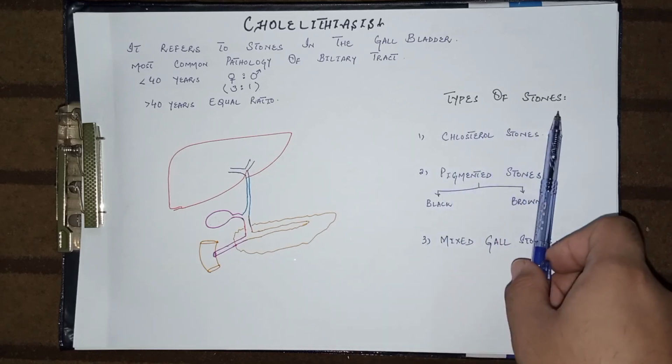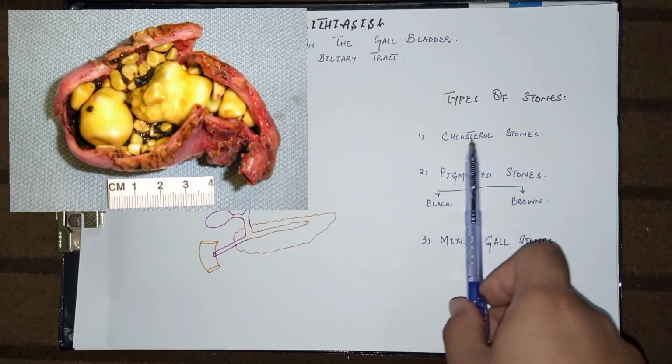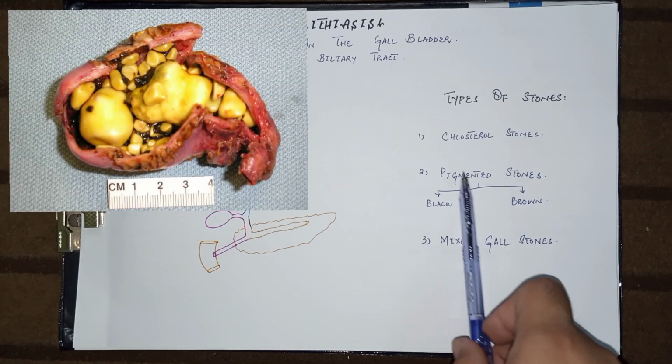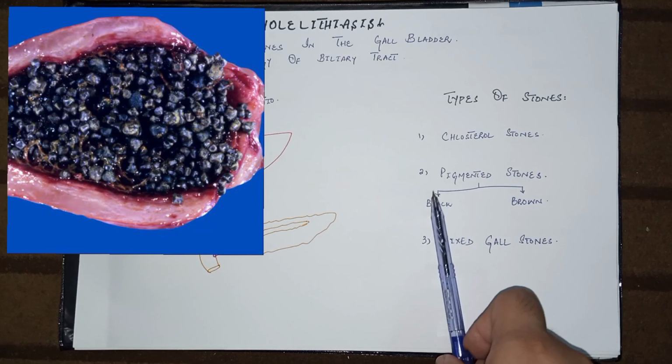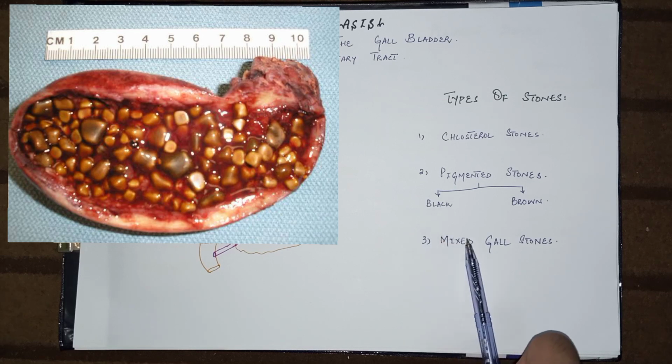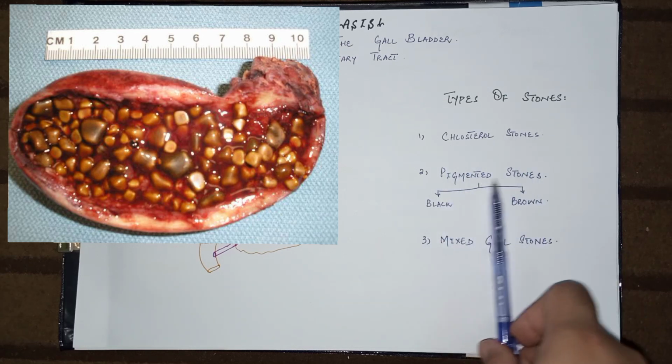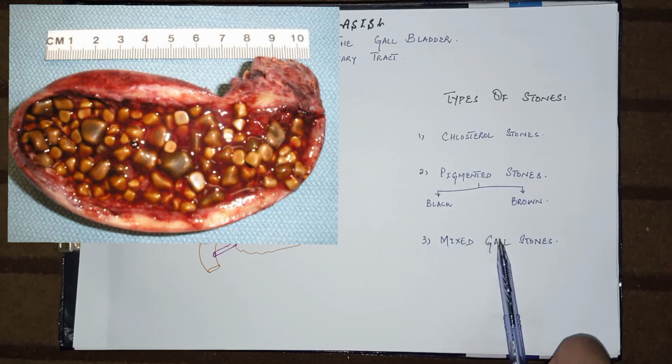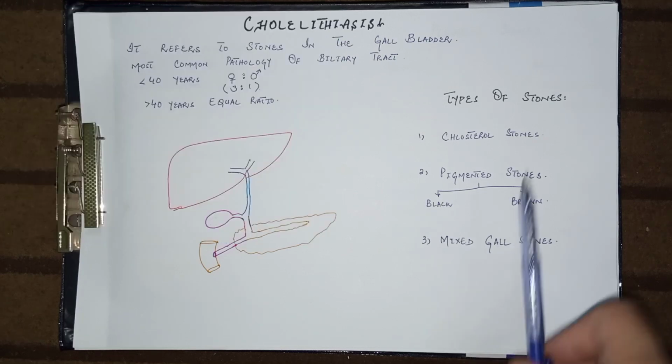There are three types of gallstones: cholesterol stones, which are yellow to green in color; pigmented stones, which may be black or brown in color; and mixed gallstones, which have the composition of both cholesterol stones and pigmented stones. These mixed gallstones are very common.